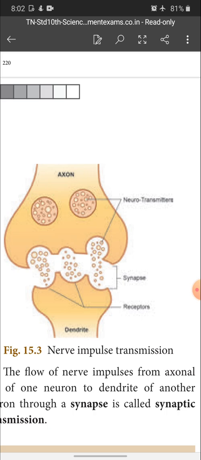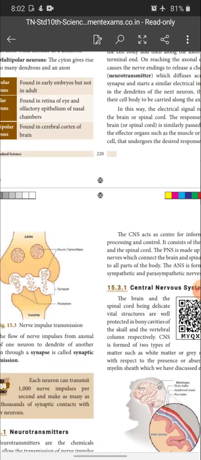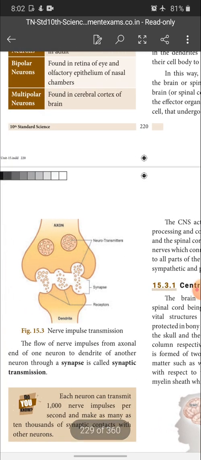This neurotransmitter takes the impulse from the axon to the dendrites of the next neuron, right? So this is a book back question also. So with the diagram, please complete it.